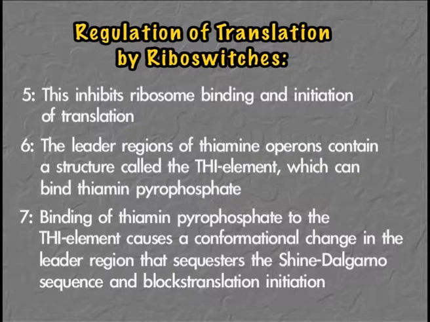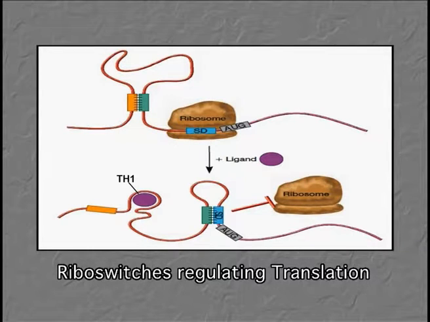And because of this conformational change, you can see that the SD sequence gets sequestered and it becomes impossible for the ribosome to get access to the SD sequence, as it becomes a part of a stem loop structure. So here we can see that just the structural changes in the TH1 box are restricting the translation of the mRNA.